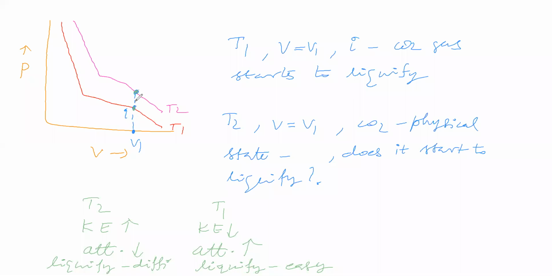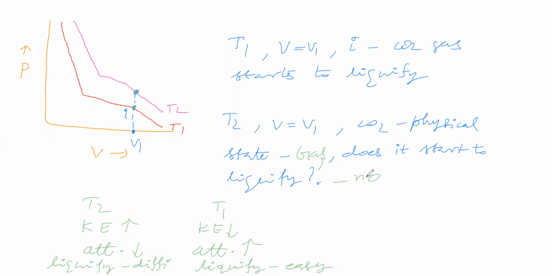For the same volume at T2 temperature, what is the physical state of carbon dioxide gas? You are saying gas. That means, does it start to liquefy? No, it is not starting to liquefy.